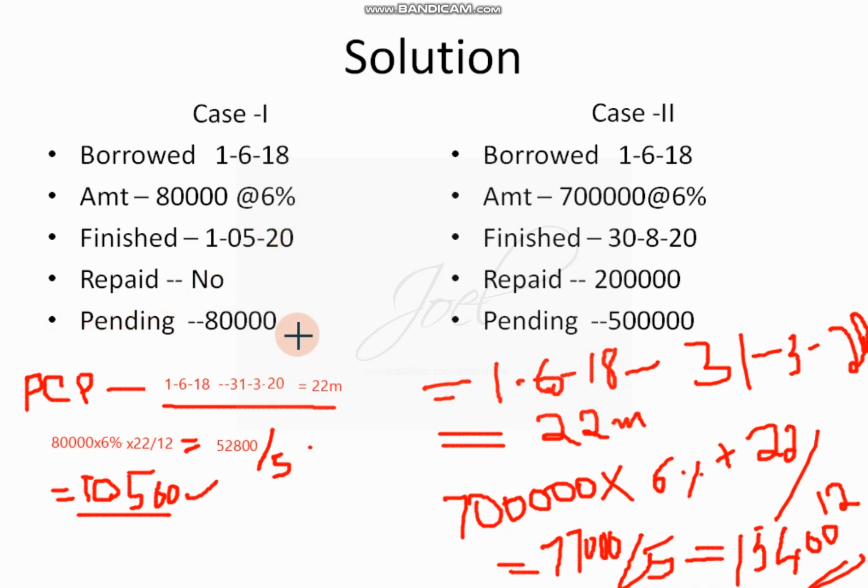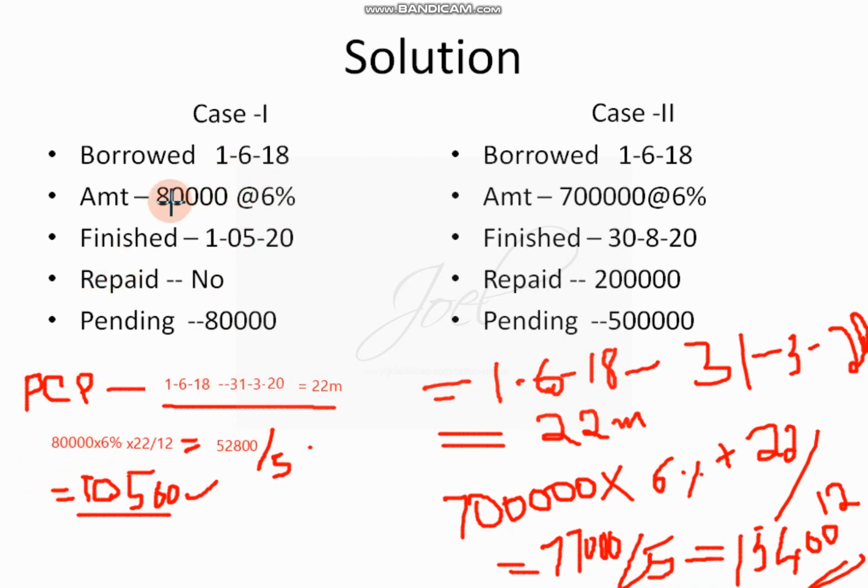The pending amount is 80,000. If the current year's interest is asked when you are solving the full problem, we have to write this amount, otherwise no. To calculate the pre-construction period, the solution is: 1/6/18 to 31/3/20, because it is a date prior to the closing year, so it will come up to 22 months.